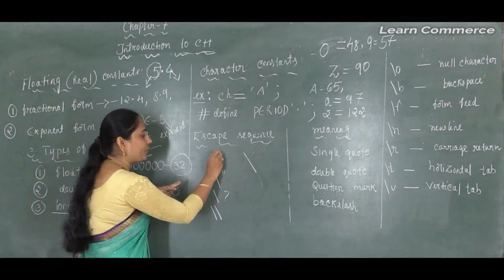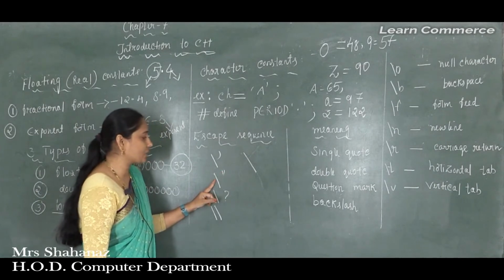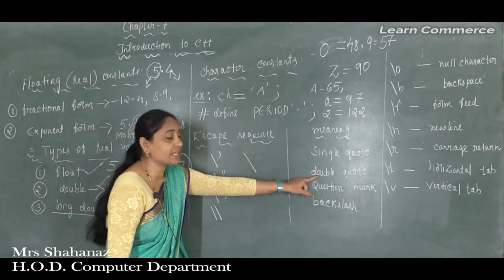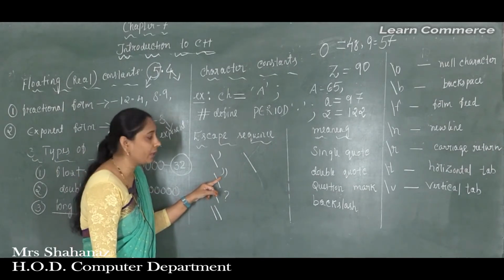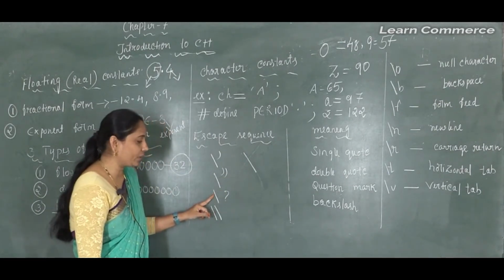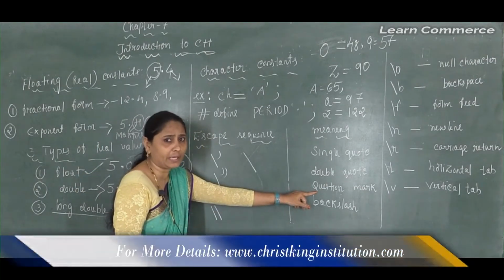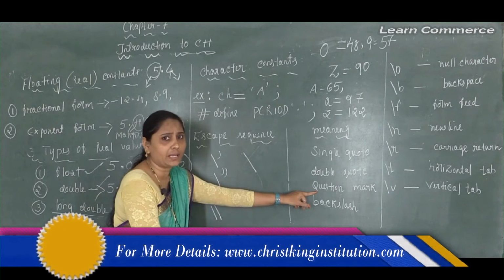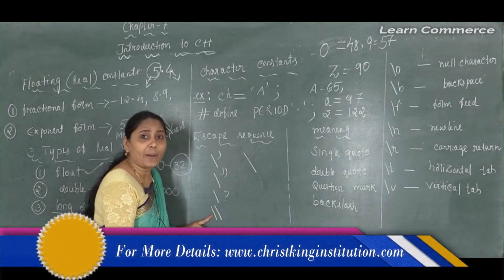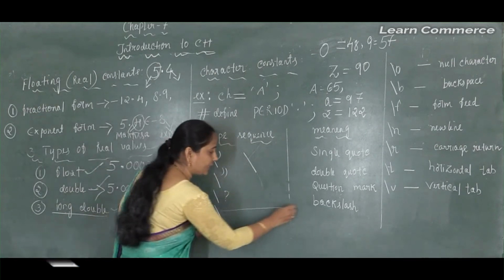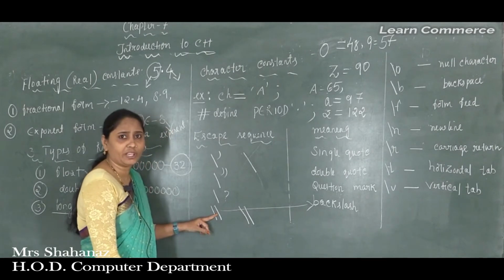So if you use single, it is called the single quote here. Next, backslash with double is called the double quote. Then the next one, backslash, is called the question mark. All of these are examples of escape sequences. And the next one is the backslash itself, this character is called the backslash, and we need to use a double backslash here.